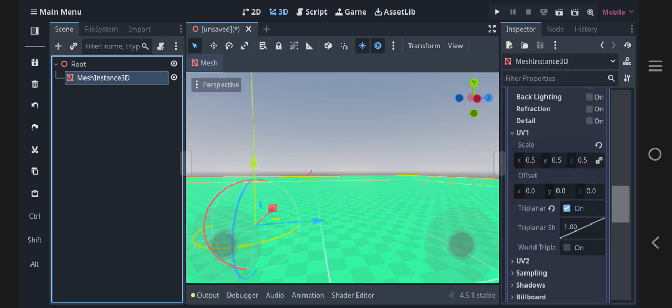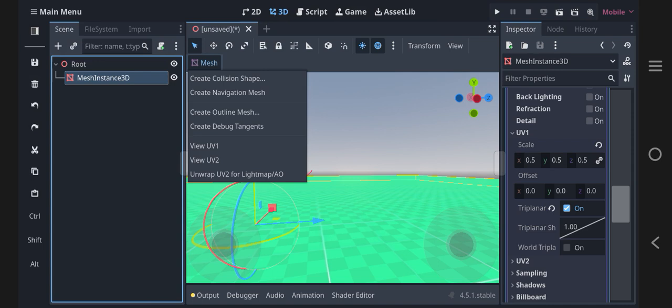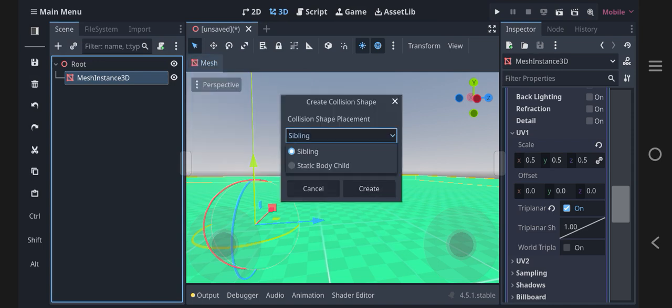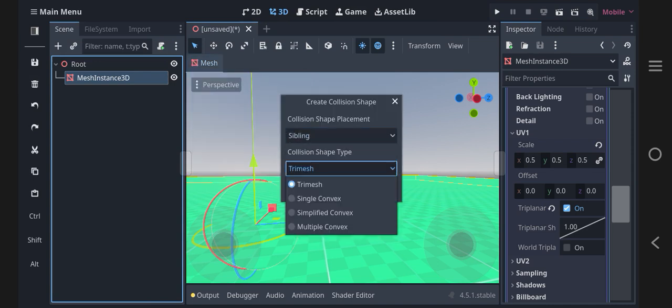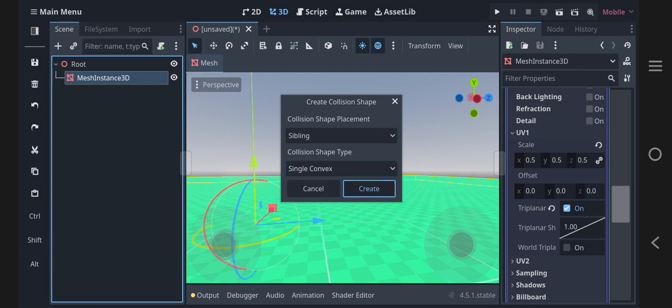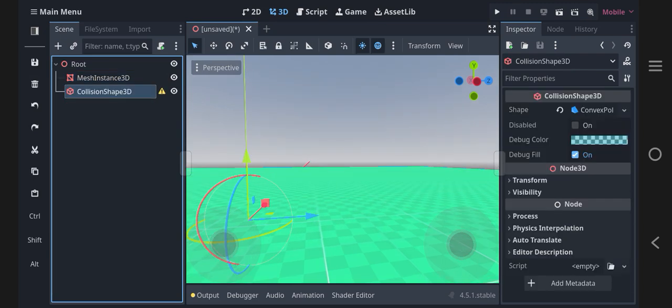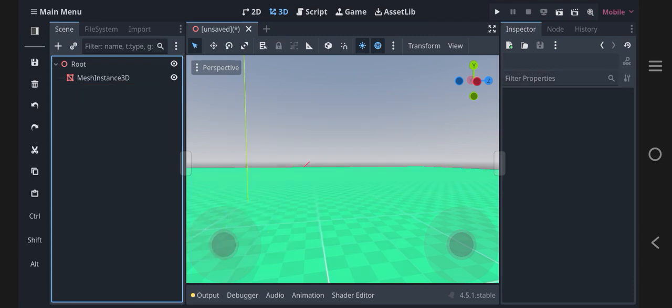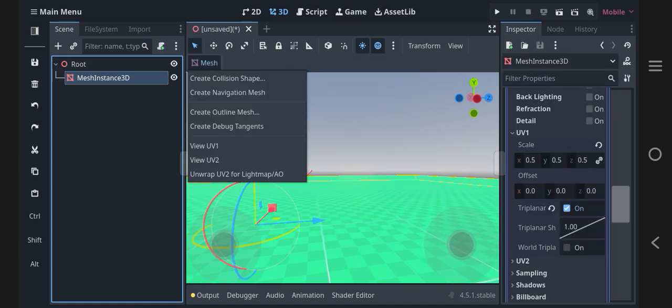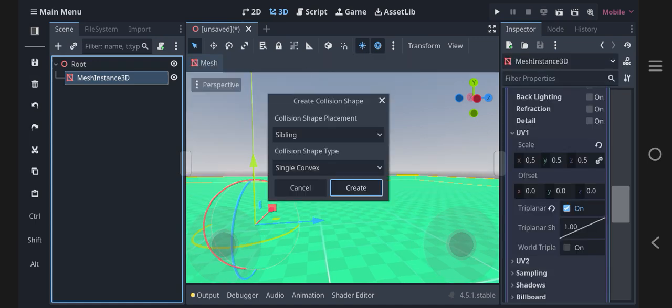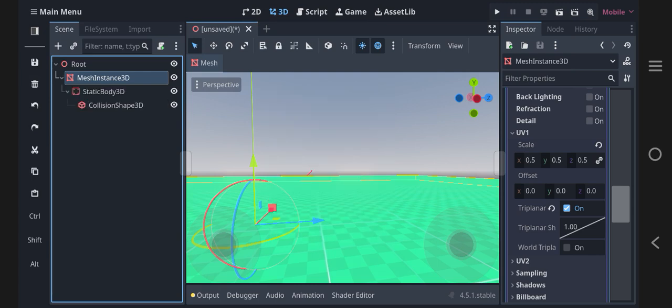Now we just click on this. Mesh, create collision shape. Static body child. Single convex. Oh, wait, guys. I'm sorry. That actually made an error. I'll just click on it. Just gonna do static body child. Like that, yeah.